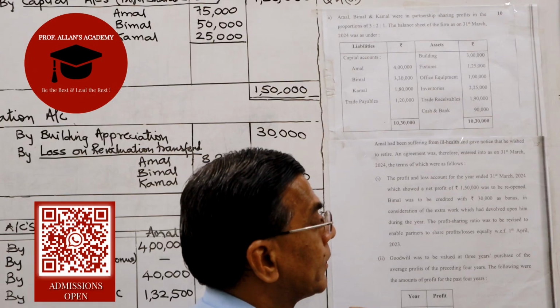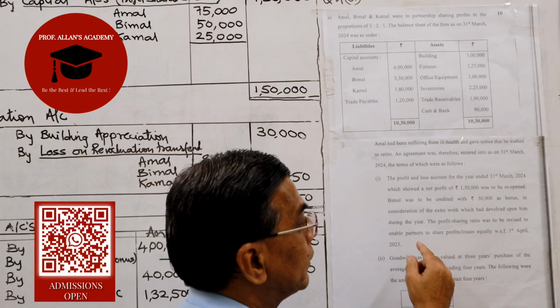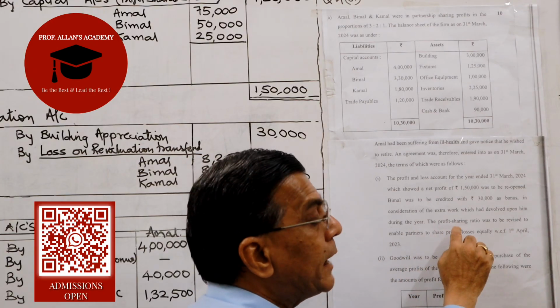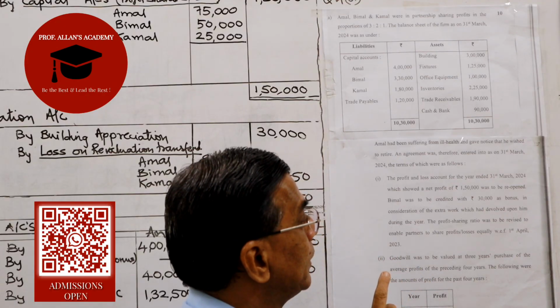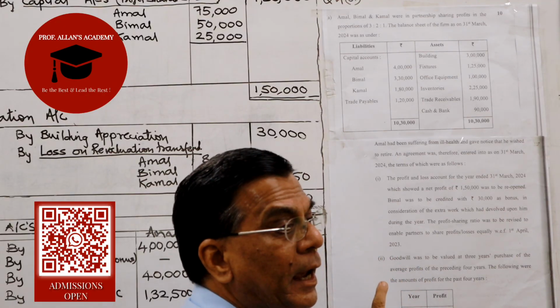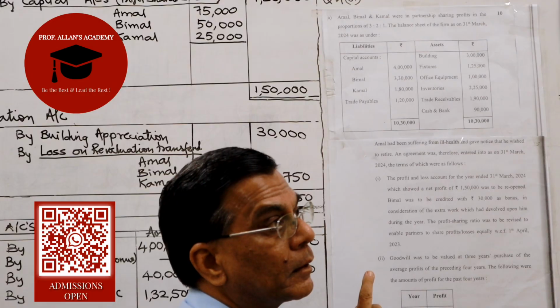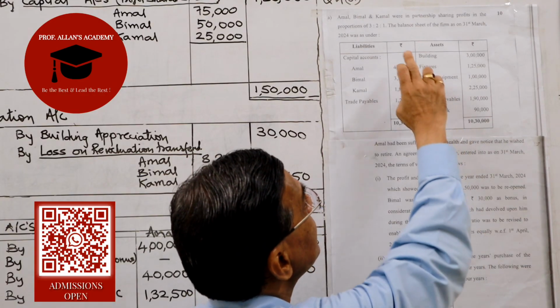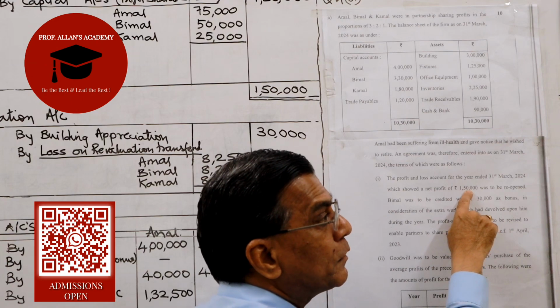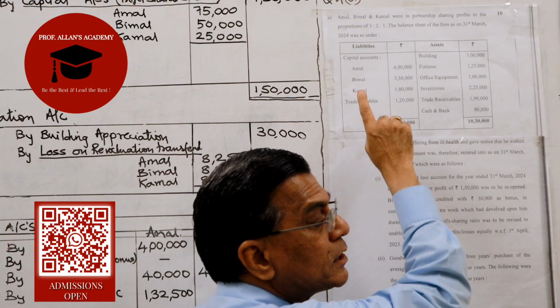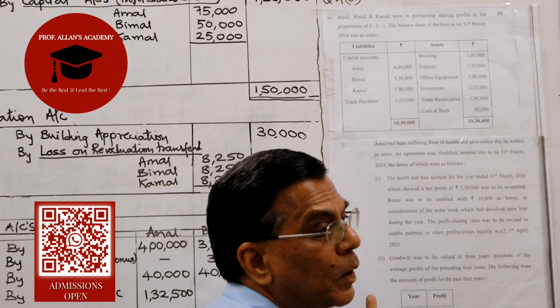When we go beyond, we find that with effect from 1st April 23, the partners are to share profits equally. Here they told us that the profits were 3:2:1. It means 1,50,000 was distributed in the ratio 3:2:1.